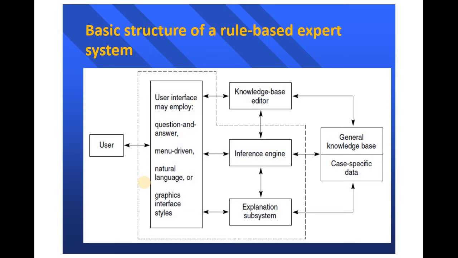This is the basic structure of a rule-based expert system. Here there will be two parts: one is the user part, the other is the expert system part. The user interacts with the expert system through the user interface or I/O interface. It allows the user to query the system, supply information and receive advice. The aim is to provide the same form of communication facilities provided by the experts.